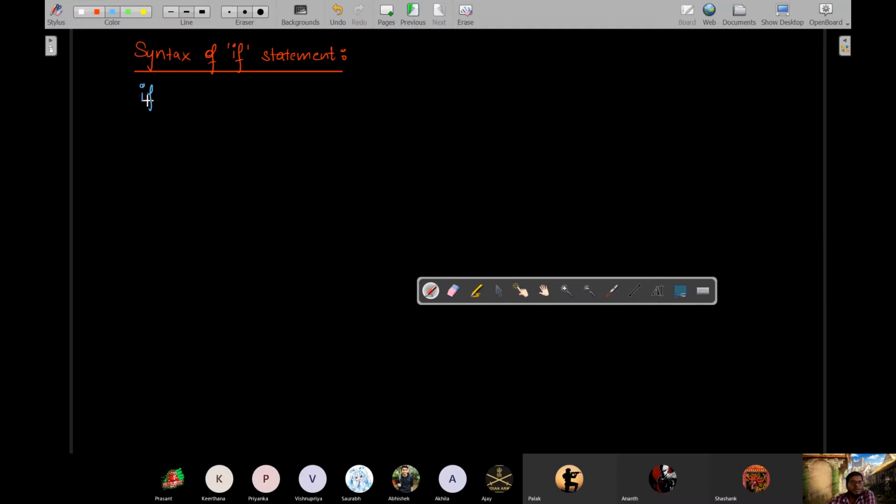If keyword, then what will come? Condition. No, that is properly known as a header of if। Okay, then colon is the block statement operator। ठीक है, this signifies कि whatever follows after it will be in an indented manner, will be the block of if statement।